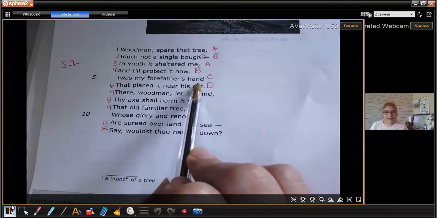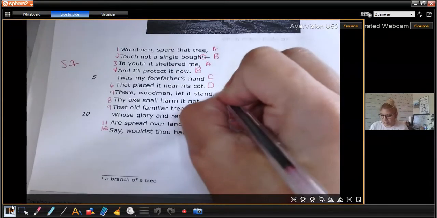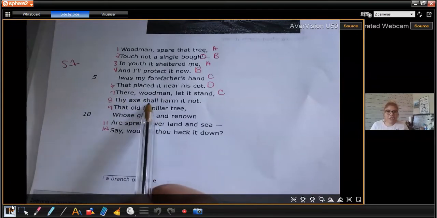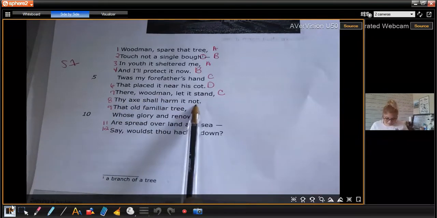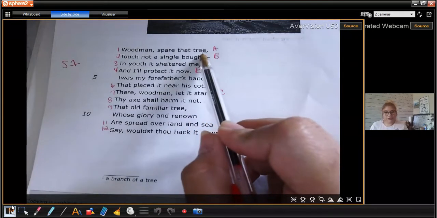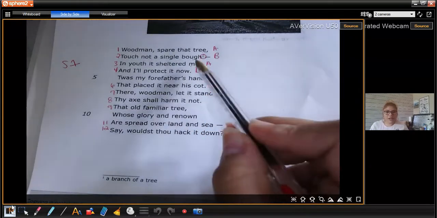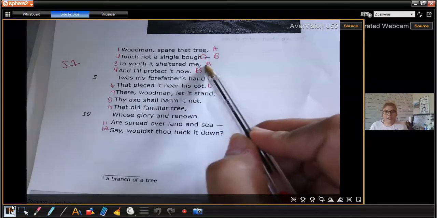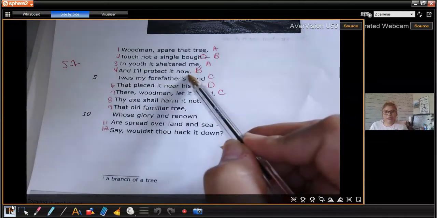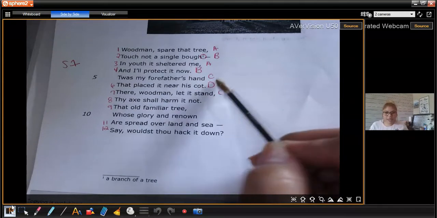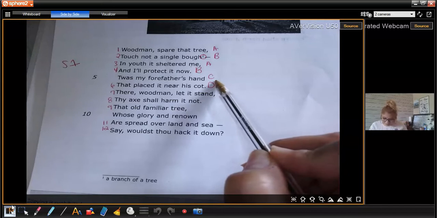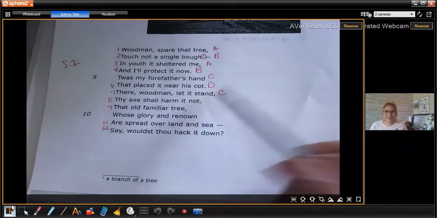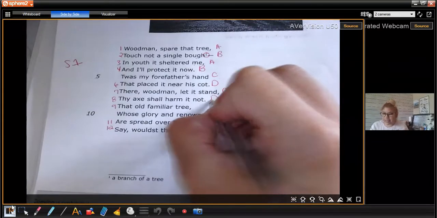Stand, hand. Yes. So we have a new pair. All right, next line. Thy axe shall harm it not. Not and tree. Do they rhyme? No. Not and bough? No. Not and me? No. Not and now? No. Not and hand? No. And not and caught? Yes. It has the same ending, right? So it is a D family.